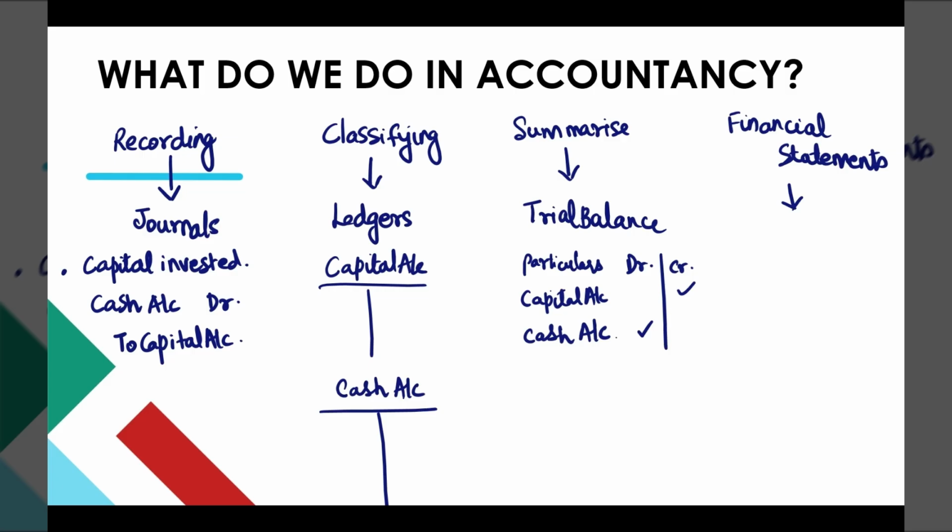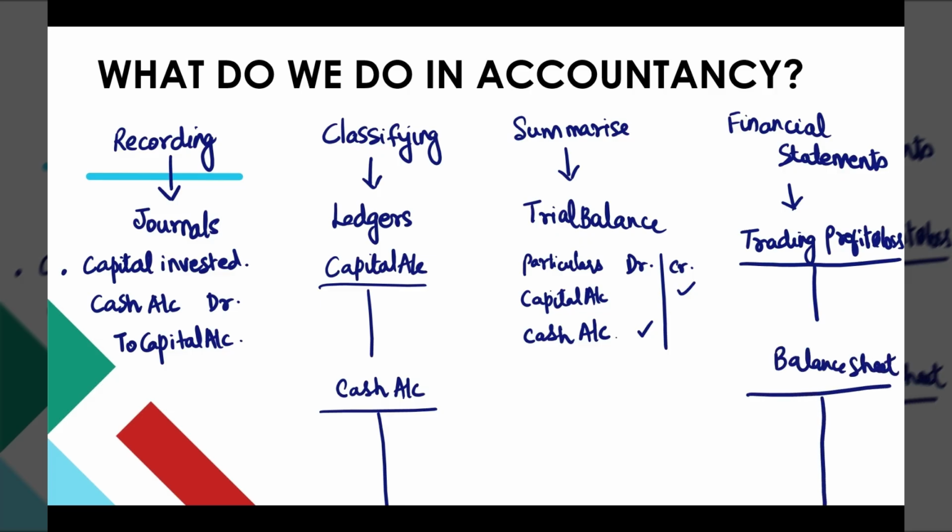Once this trial balance is there, the last step is the preparation of the financial statements, which are the trading and profit and loss account, and a statement called the balance sheet that includes assets and liabilities. We will be discussing each of these terminologies in detail in the upcoming videos. However, I thought I would give you a glimpse of a set of financial transactions and take you through how it goes through the process of journal, ledger, trial balance, and the trading profit and loss account and the balance sheet.